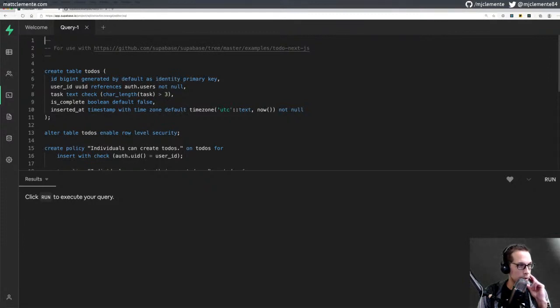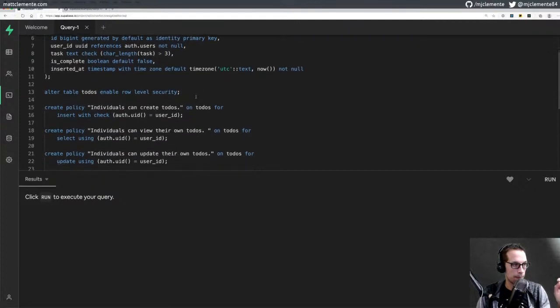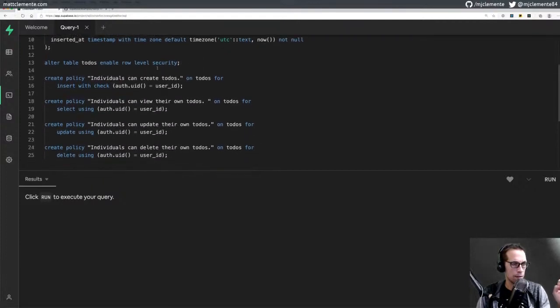Users have a UUID. I'm assuming that's... I don't know if users are done in, I guess we'll see, in the tables here or if they're handled separately by Supabase. We're adding row level security. I'll have to look into that a little bit more.